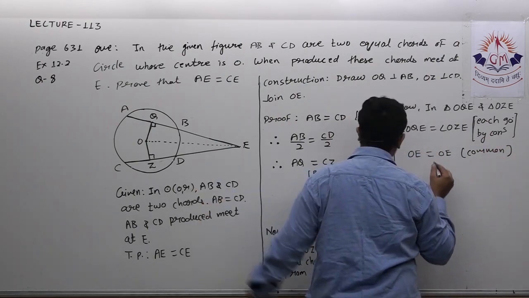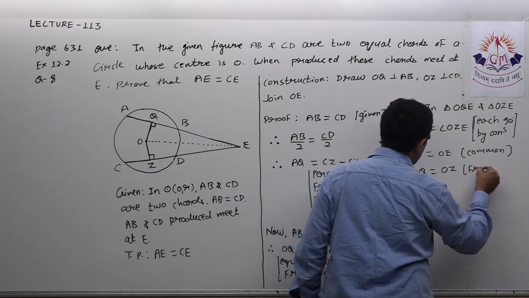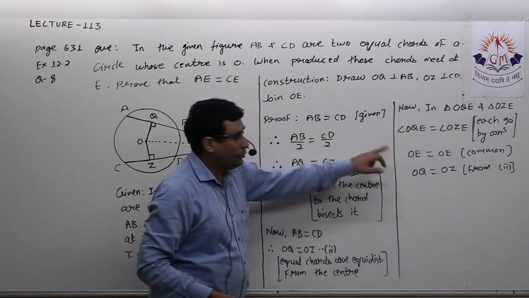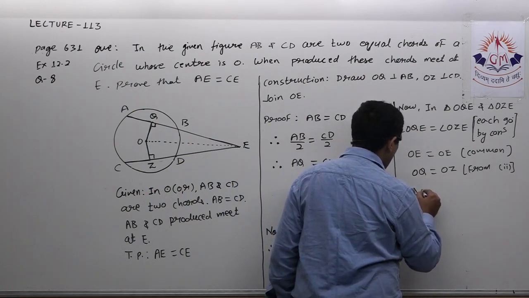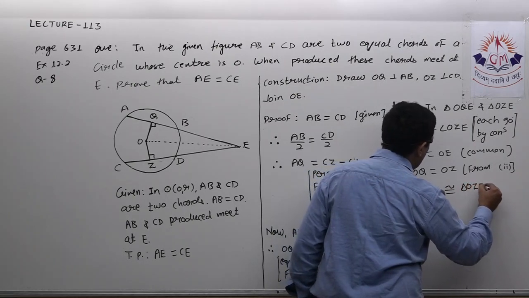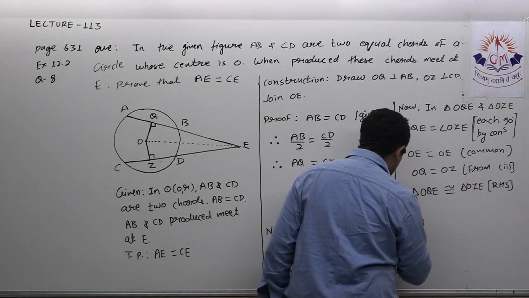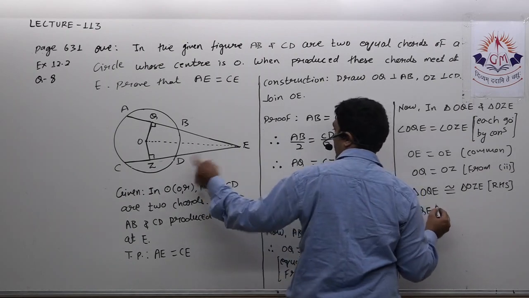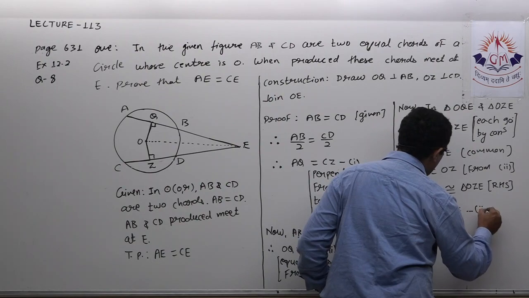Then OQ is equal to OZ, from the second, in which we proved this. So these two triangles become congruent. Therefore, triangle OQE is congruent to triangle OZE by right angle hypotenuse side. As the triangles are congruent, I can write QE is equal to ZE. Let it be the third.